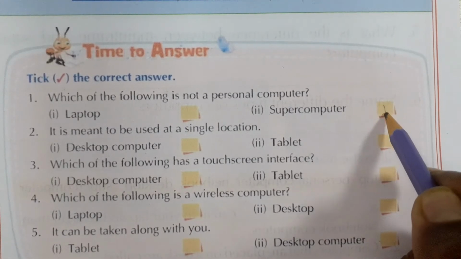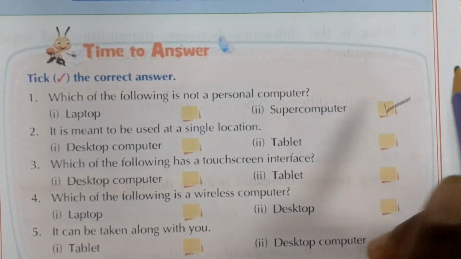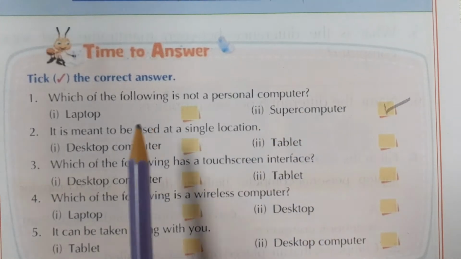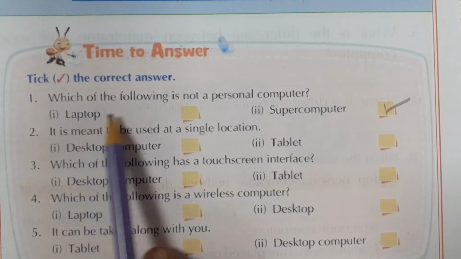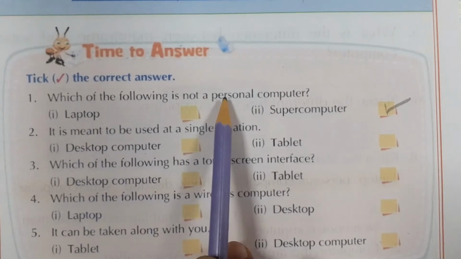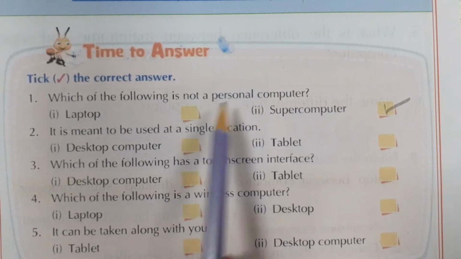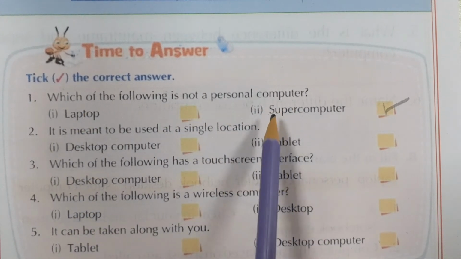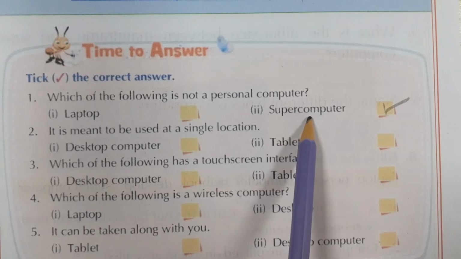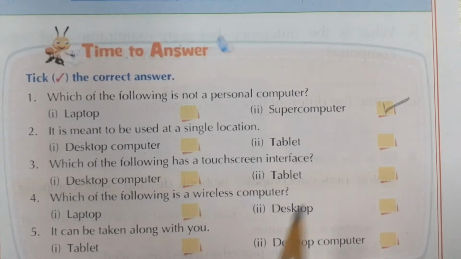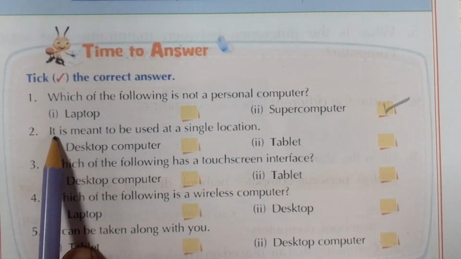Supercomputer is not a personal computer because supercomputer is the main type of computer, and laptop is a type of personal computer. Supercomputer is the main computer. Understand? Very good.